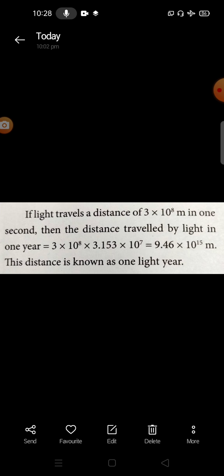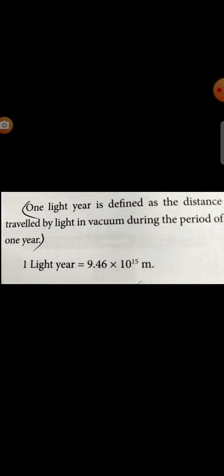If the light travels a distance of 3 into 10 power 8 meter in 1 second, then the distance traveled by light in 1 year is equal to 3 into 10 power 8 into 3.153 into 10 power 7. That is equal to 9.46 into 10 power 15 meter. This distance is known as 1 light year.